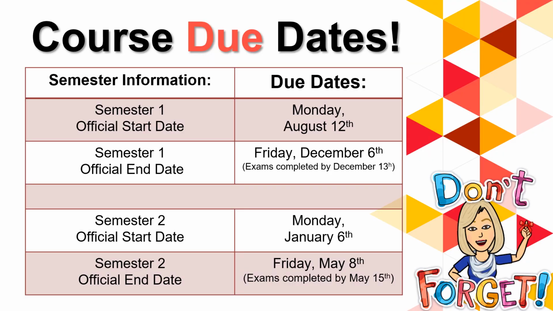All right, this is an important slide, so you may need to pause the screen to write these dates in your planner or on your pace charts or somewhere that you know that you're going to be checking on your calendar. The official start date will be August 12th this school year, and the semester 1 end date when all of your coursework is due is December 13th. So if you need to work on exams only, that can be the next week, which will be due on December 20th, but all your coursework must be done by this December 13th date. So please be sure to write that in your notes.